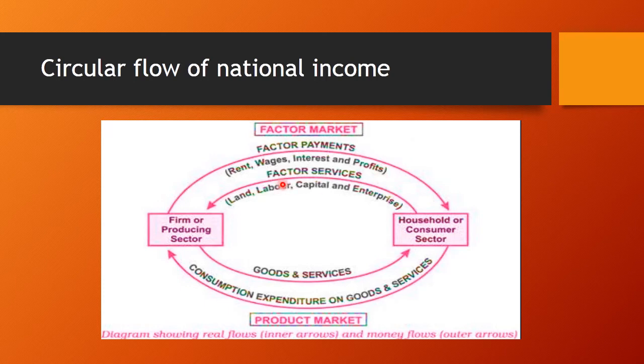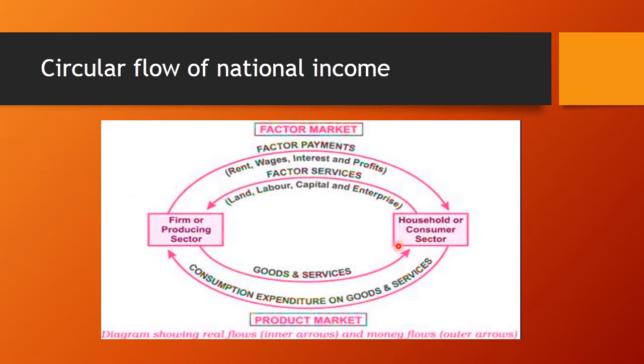Now as you can see here in the diagram, that is the circular flow of national income in a closed economy. Here it is divided into four main factors, that is, a firm produces goods and services with the help of these factors.